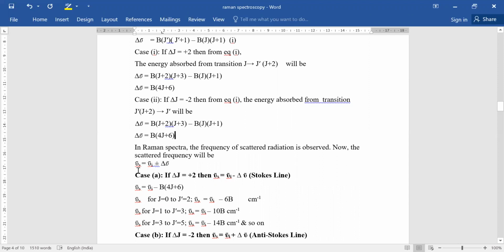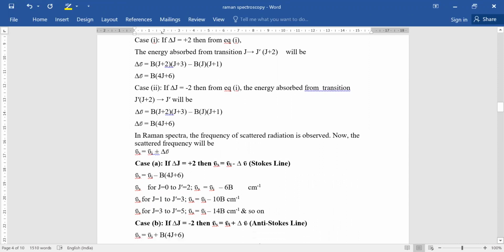So nu bar scattered equal to nu I bar plus minus delta nu bar. In this case, if delta J equal to plus 2, then nu S bar is nu I R bar minus delta nu bar, because the Stokes line has a lower frequency than the Rayleigh line.